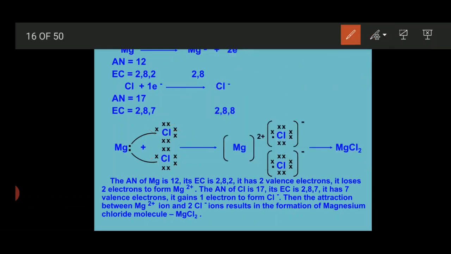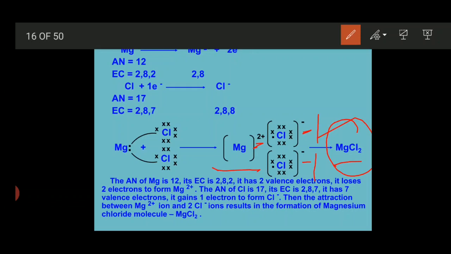Now let's just see how it forms. After the losing of electrons, what will happen? Magnesium loses 2 electrons, so it will develop 2 positive charge, and each chlorine atom gains 1 electron, so it will develop 1 minus charge and 1 minus charge. And again the attraction takes place between positive and negative, and as a result one neutral salt is formed, that is magnesium chloride. This is how we represent an ionic compound, or we show the formation of an ionic compound.